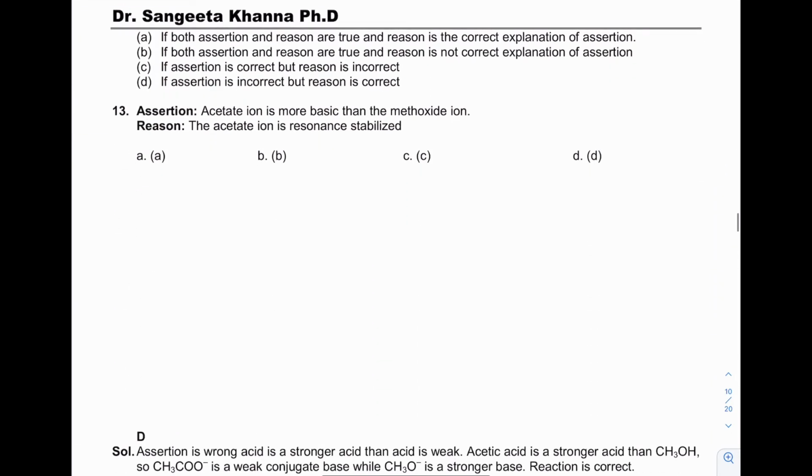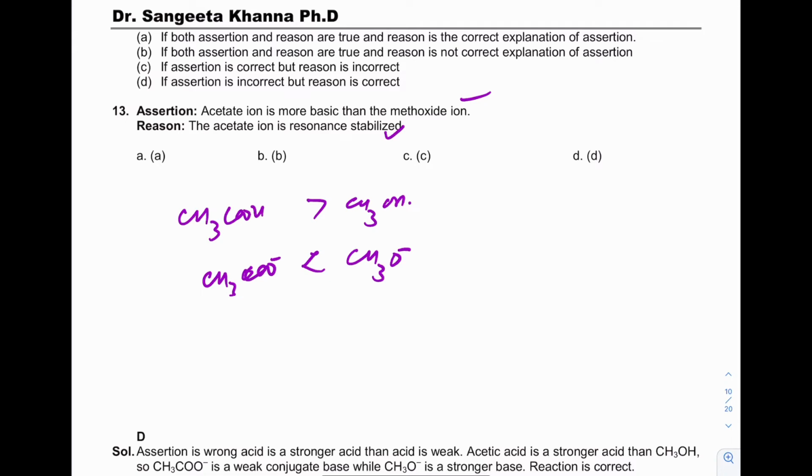Next: acetate ion is more basic than methoxide ion. This statement is wrong because acetic acid is a stronger acid than methanol. So acetate ion will be a weaker base than methoxide ion. Acetate ion is resonance stabilized. It is correct. So the answer will be D.